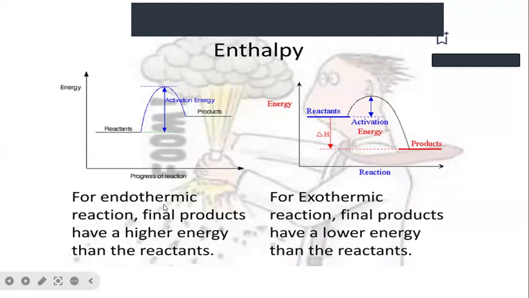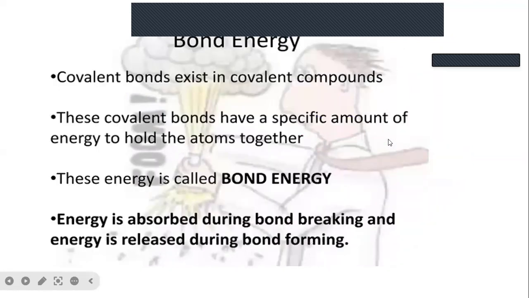For an endothermic reaction, the final products have higher energy than the reactants. In case of an exothermic reaction, the final products have lower energy than the reactants. This is the energy profile diagram of the endothermic reaction, and this is the exothermic reaction.